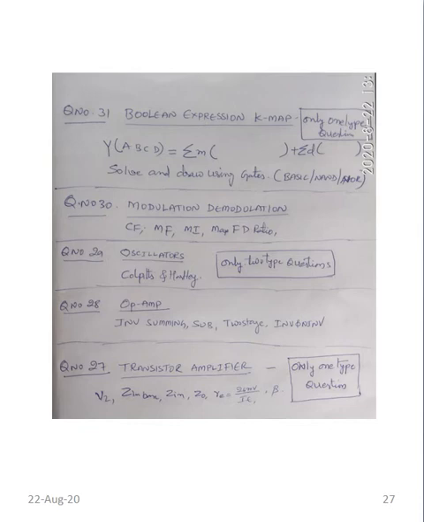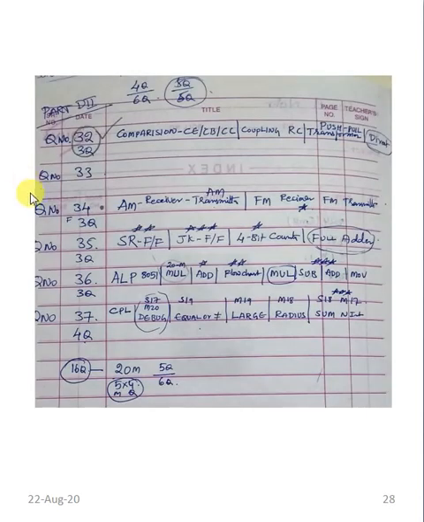And coming to the next one, that is part E or D2, from 32 to 37. So here this is comparison between CE, CB, CC, coupling: RC coupling, direct coupling and transformer coupling.